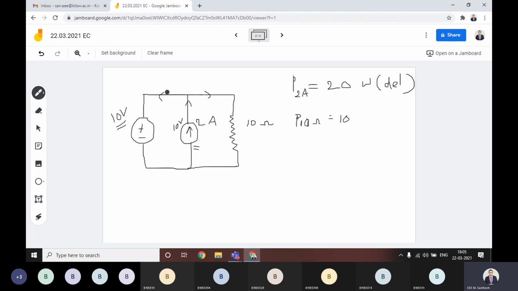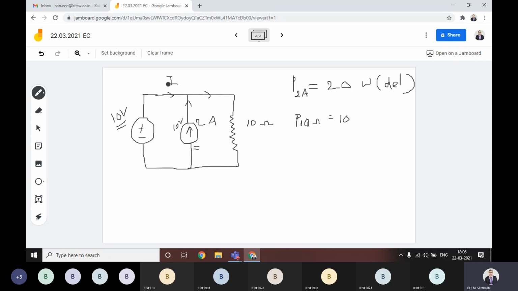If you are assuming this is also entering, you will get a minus sign. Is that okay? For suppose you are assuming this one as entering, because this is a circuit of normal nature, whatever we are using in electric circuits till now.